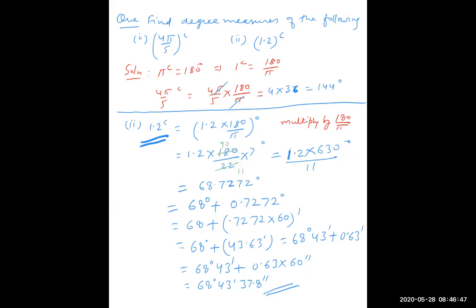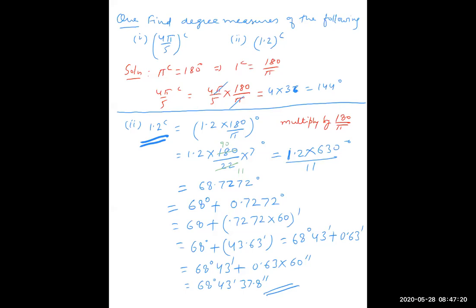68.7272. So this means 68 degrees complete, but 0.7272 degree remains. So 0.7272 degrees, how many minutes? Multiply by 60. Then again the decimal part, this is 43.63 minute. So that means 43 minutes are over, but it is 0.63 minute. So 0.63 minute will be how many seconds? Multiply by 60 again, decimal part.